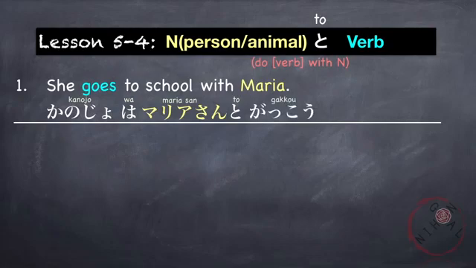Then school, which is gakko. Gakko e, to school. Ikimasu, goes. Kanojo wa Maria-san to gakko e ikimasu. So, she, with Maria, to school, goes.